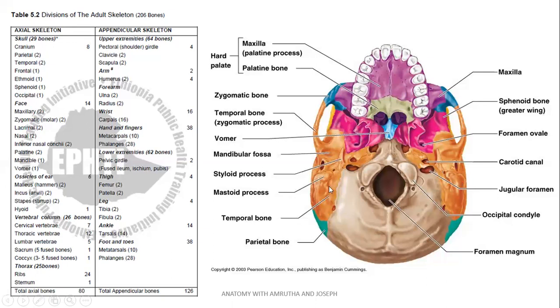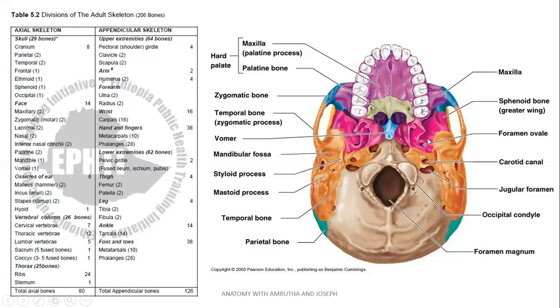This process is mastoid process of temporal bone, styloid process of temporal bone. Between mastoid and the styloid process, there is foramen, stylomastoid foramen, mandibular fossa of the temporal bone articulating with head of mandible to form temporomandibular joint.